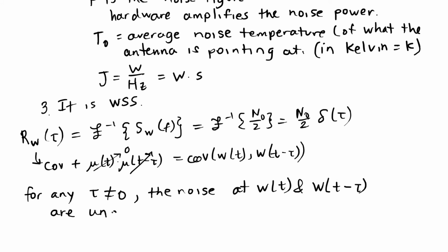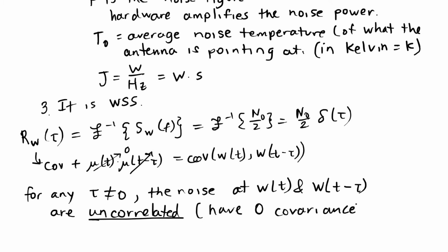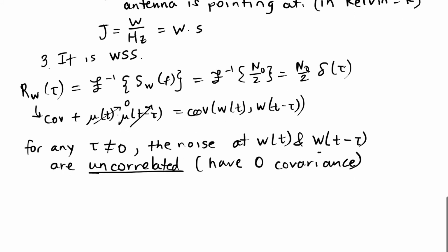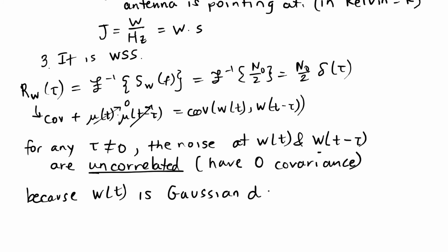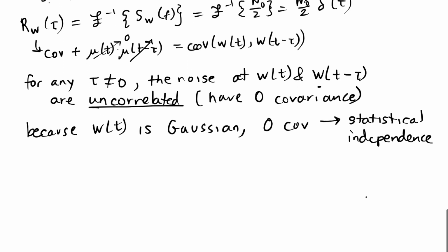The definition of uncorrelated is that it has 0 covariance, and at any time delay other than 0, that covariance is going to be 0. So they're uncorrelated. And because W of t is Gaussian, that 0 covariance implies that they are statistically independent. So there is no relationship between the values that I'm generating for W of t and the values that it is generating for W of t minus tau.